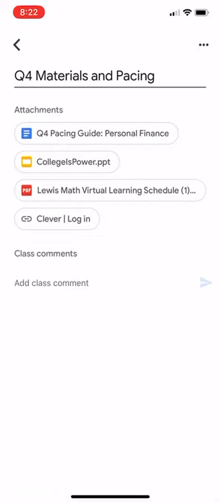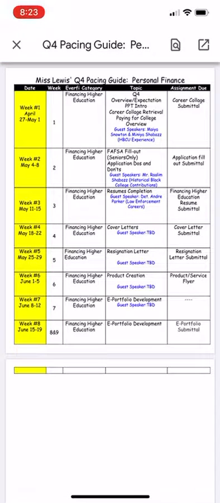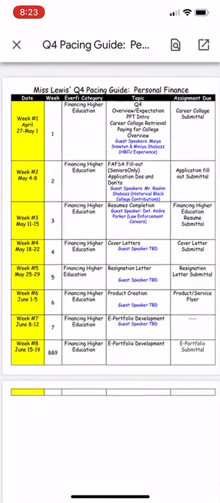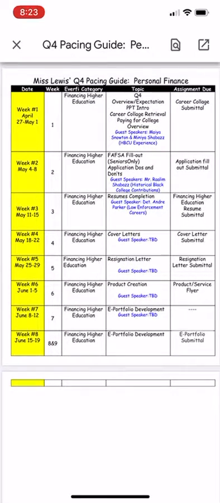Next is our pacing guide for quarter 4. The pacing guide is basically a schedule of the things that we're doing for quarter 4. I have listed weeks 1 through 9. This category tells you, as a reminder, what module is due on EverFi, which is Finance and Higher Education. That should be your last module. And per administration, we have to give you one assignment per week.